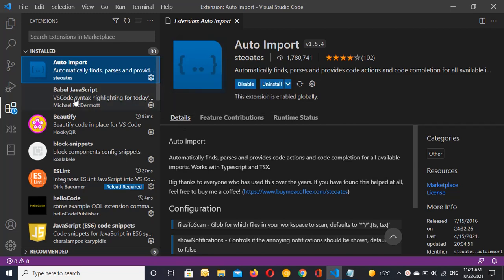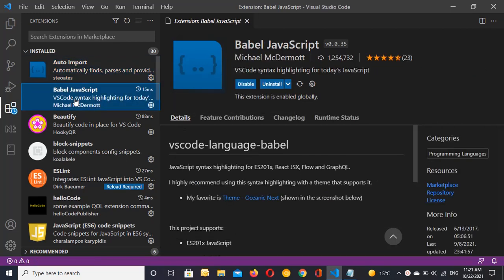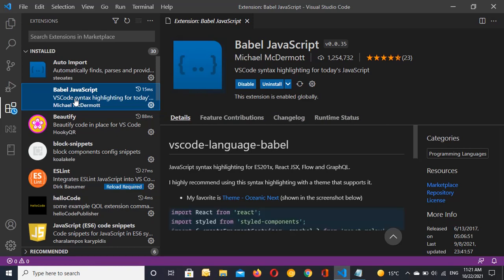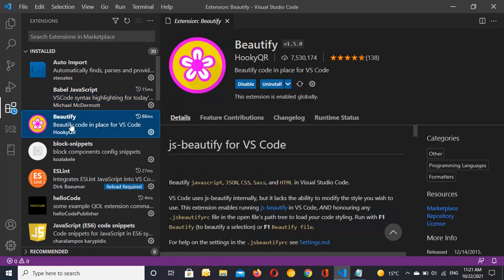The next one is Babel JavaScript. Babel JavaScript is a VS Code syntax highlighting for today's JavaScript, and it's so important.